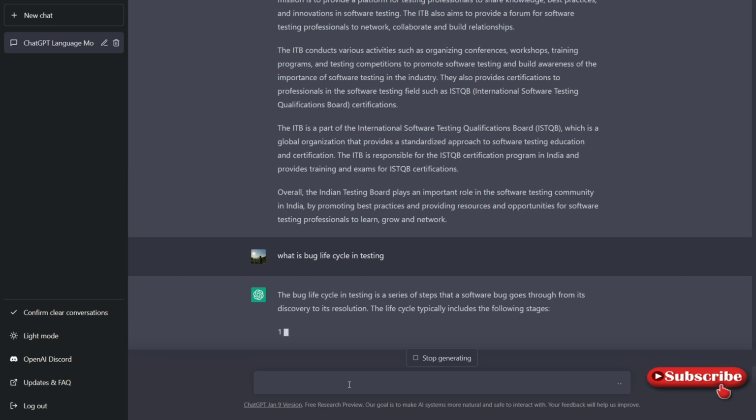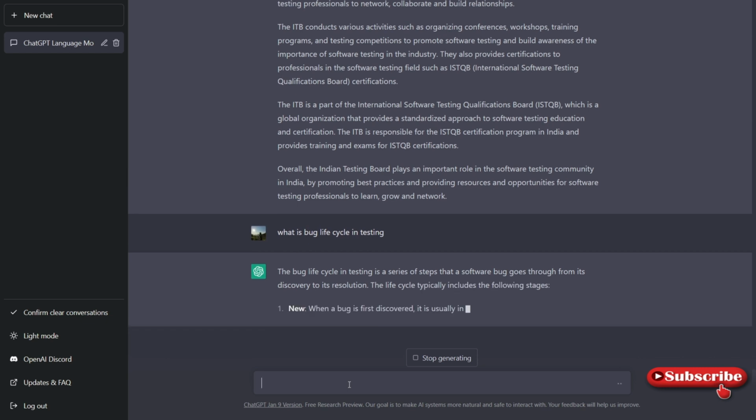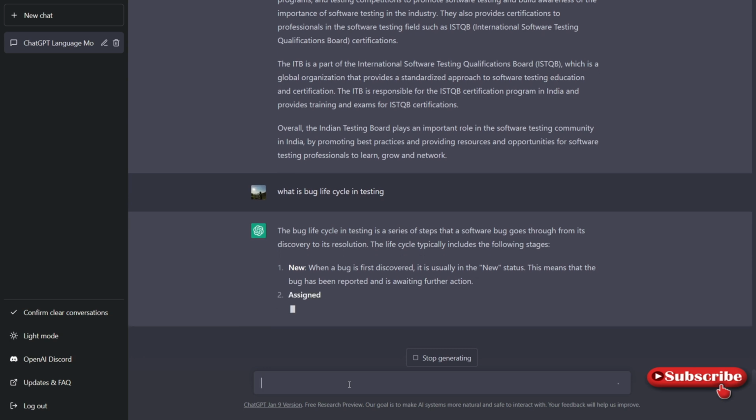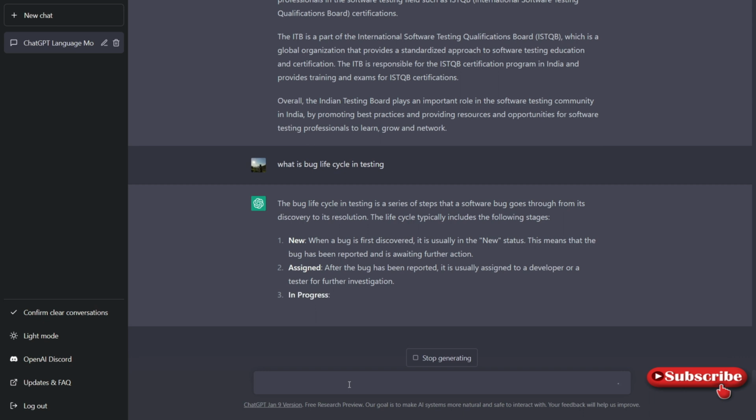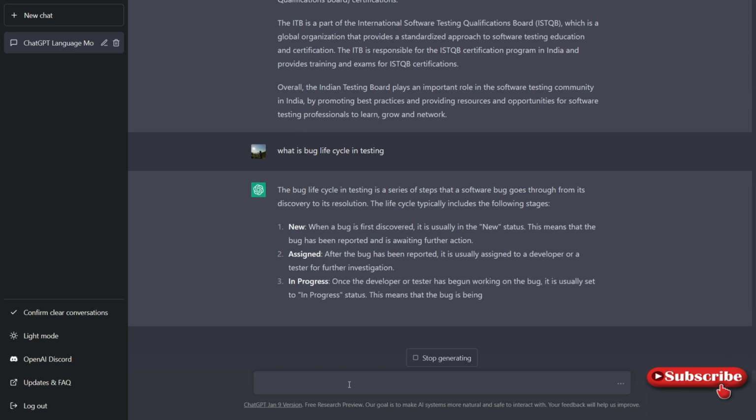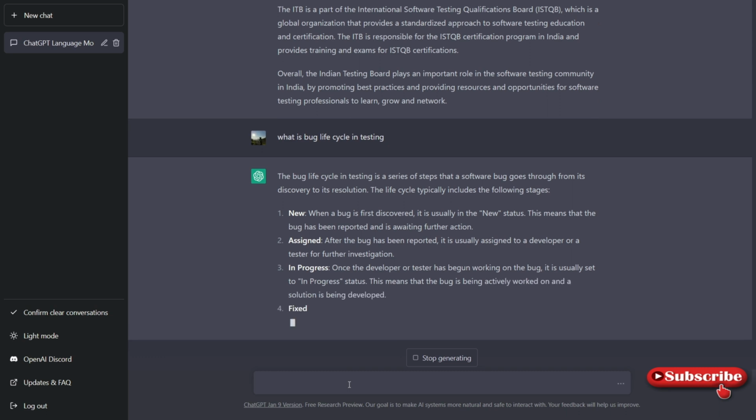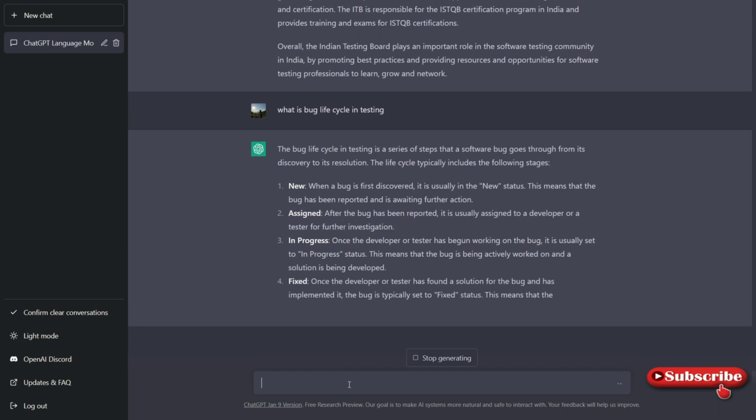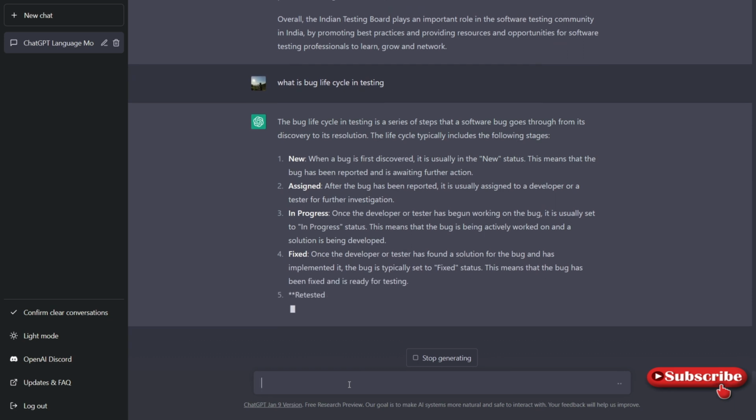Okay, that's correct. It's a series of steps that we generally write. New is something when we open a ticket, or when we create a new defect, it is in the new state. Then it goes to the assigned state, then to the in progress state. After the in progress state, what does it have to do? Fixed by developer, and then it has to come to the testing phase.